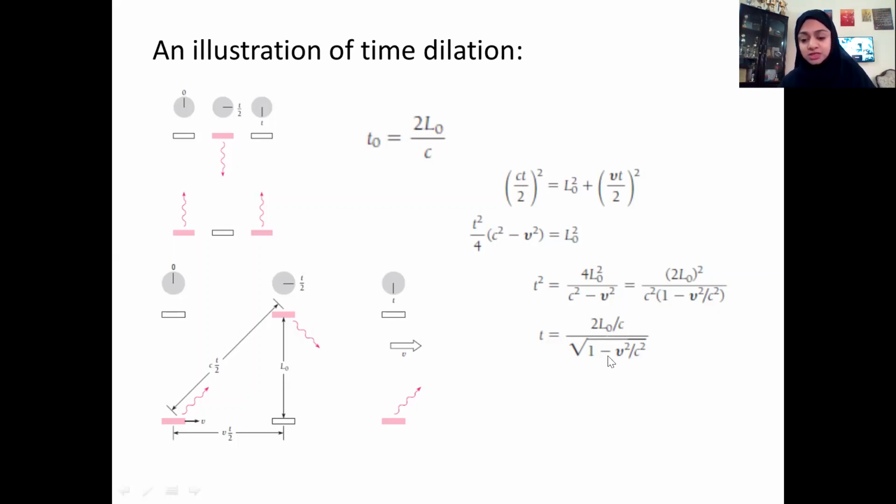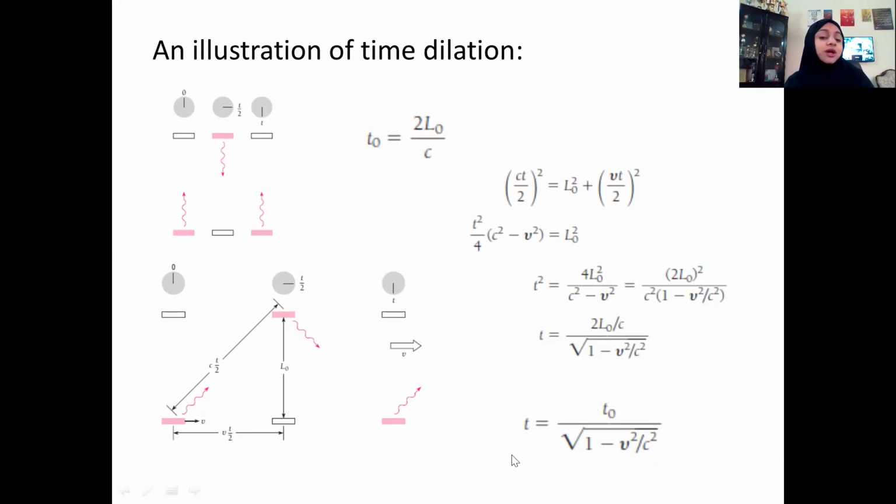Here we have taken the square root, and instead of 2 L0 by c, I'm substituting t0, and we get this expression: t is equal to t0 by root of 1 minus v² by c². That is, when you stand on ground and measure the time interval for the complete round trip of this light pulse to go up and come down, you will find a new time t which is larger, which is dilated time compared to the proper time t0.